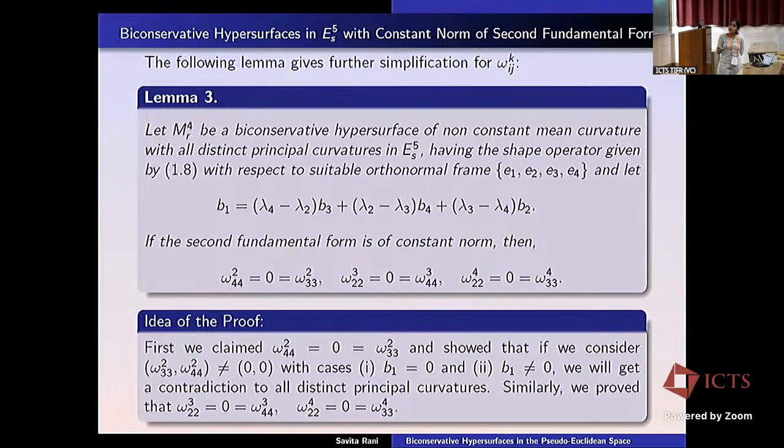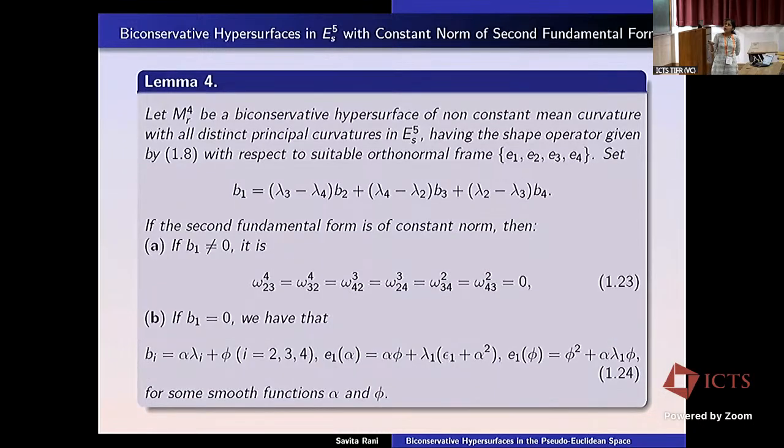What we proved is that if the second fundamental form has constant norm, then these connection forms will be 0. For this, we first claimed that this is 0. Suppose it is not 0. Then, using the condition that it is non-zero, we discuss two cases, when B1 is equal to 0 and B1 not equal to 0. In that case we get a contradiction to all principal curvatures being distinct, that is, λ1 would equal λ2 or λ2 would equal λ3. So we get a contradiction. From that we claimed that this should be 0, and similarly we proved it for the other connection forms.